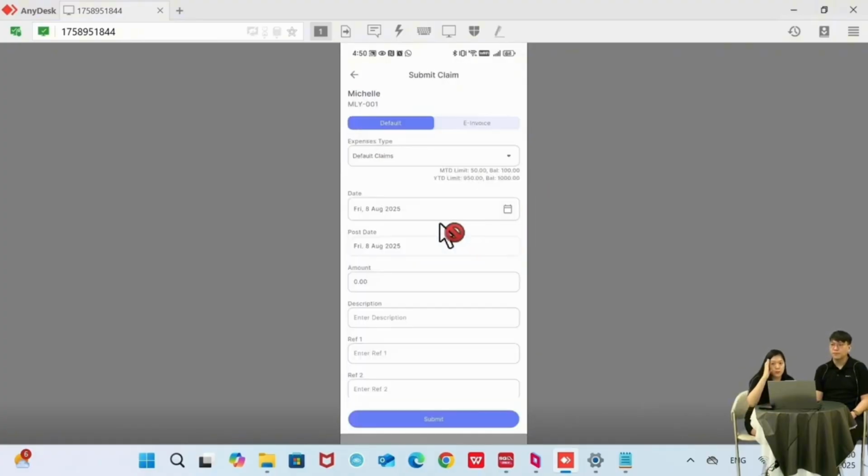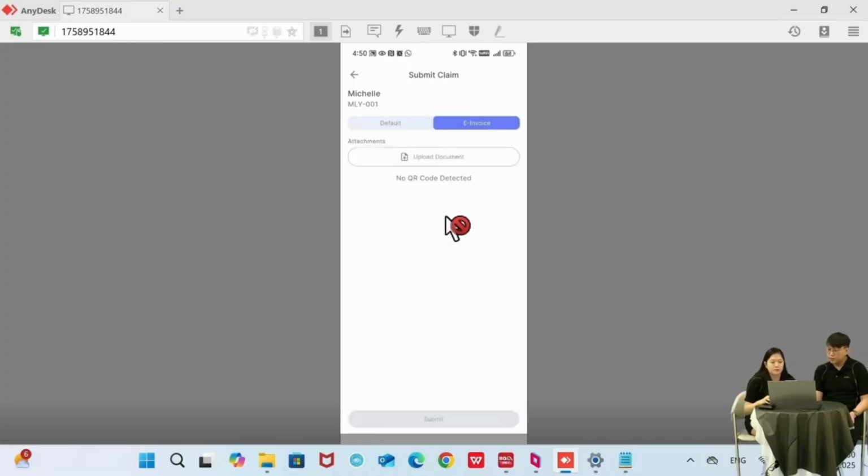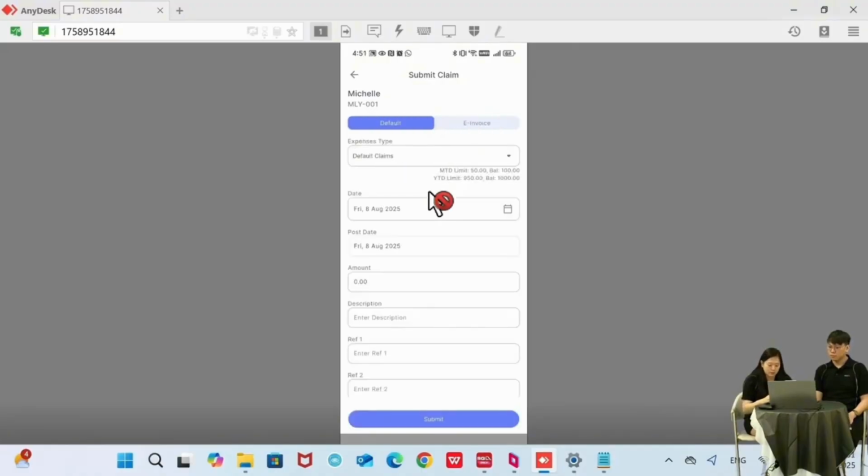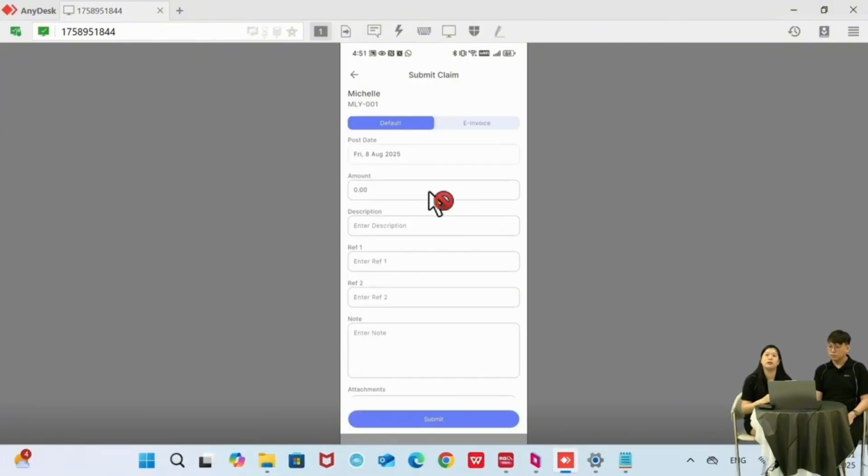Another function we have here: if you look at the top right, there's an e-invoice button. If today you go out and get a receipt that has an e-invoice validated QR code, you can upload the document, and the system will auto scan for you. The system will read the receipt and fill up the date, the amount, the description, everything for you. You can just upload and click submit, and the process is done. So either do it manually or just upload the receipt.